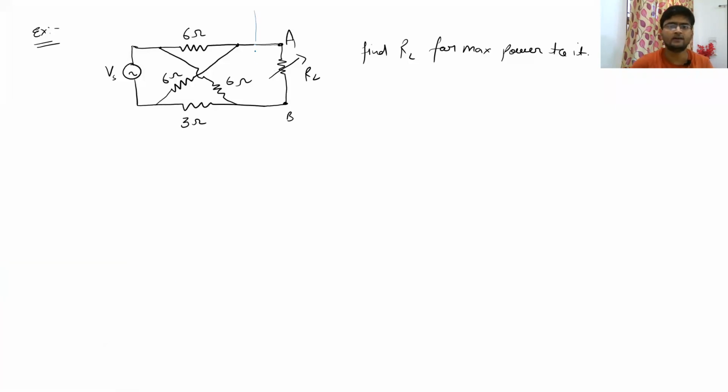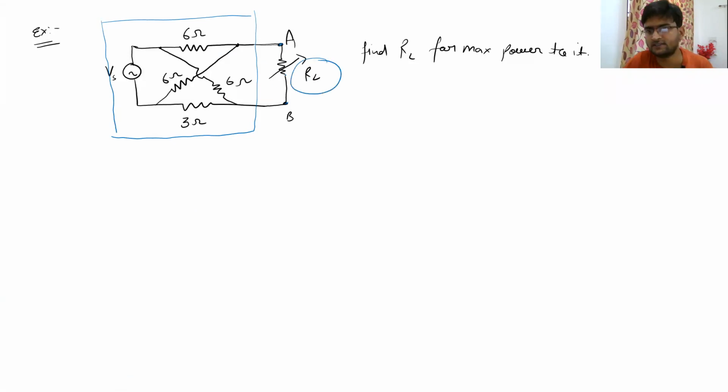So as we already discussed, this part of the circuit will have to be converted into the Thevenin's equivalent of the circuit across these terminals A and B, so that we can equate this value RL to the Thevenin's equivalent resistance RTH, and that is how we will get the value of RL for which maximum power transfer will happen.